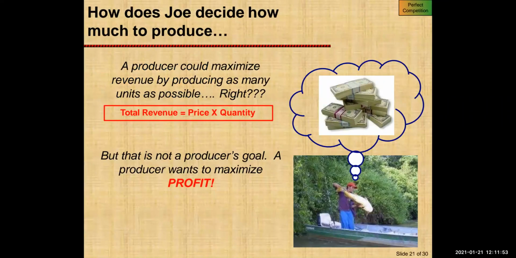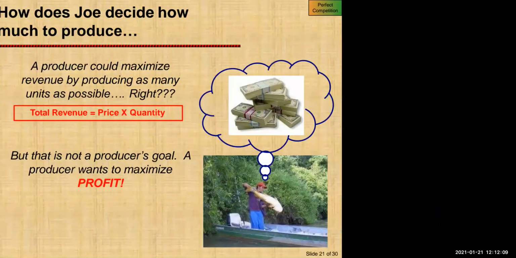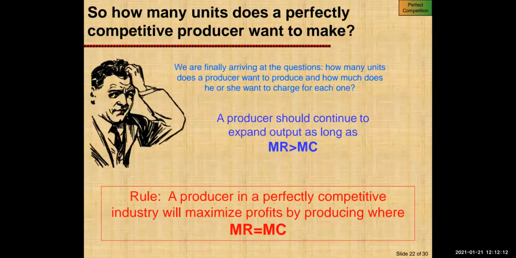Now a producer could maximize revenue by producing as many units as possible, right? So we can say that total revenue is nothing but price into quantity. But that is not the producer's goal. The producer wants to maximize profit. So how many units does a perfectly competitive producer want to make?